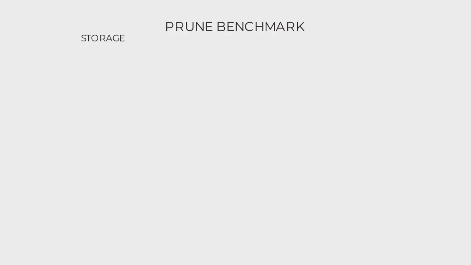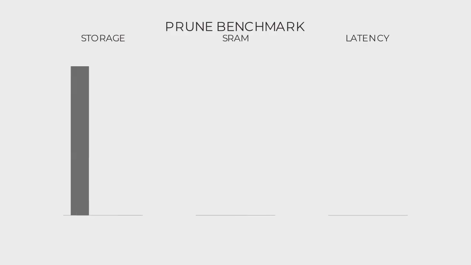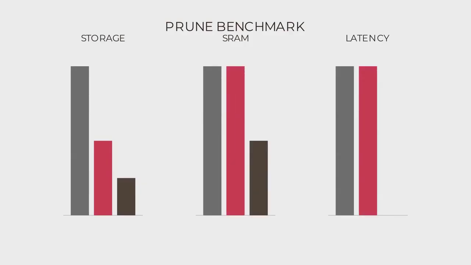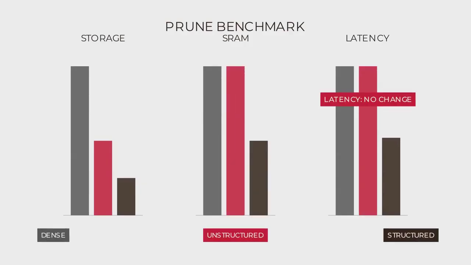Run it. 3 metric columns. Storage, SRAM, latency. 3 bars each. The dense baseline in slate. Unstructured in crimson. Watch storage drop by half, but the SRAM and latency bars stay exactly as tall as the dense baseline. That is the lie.